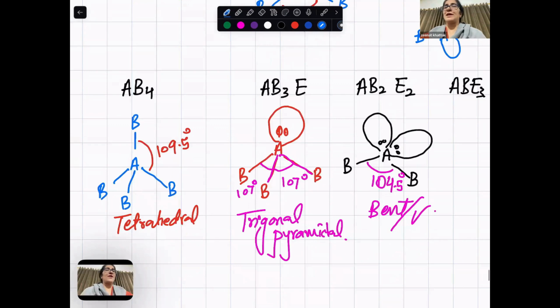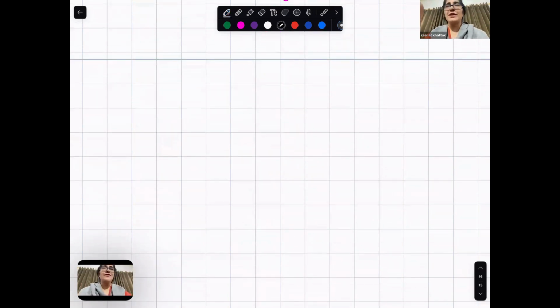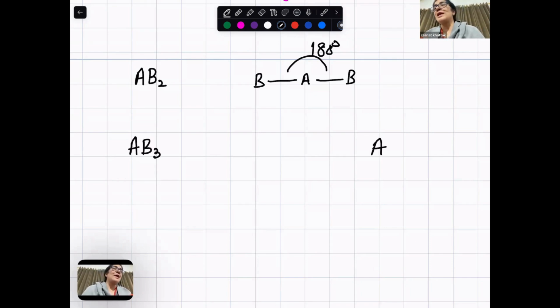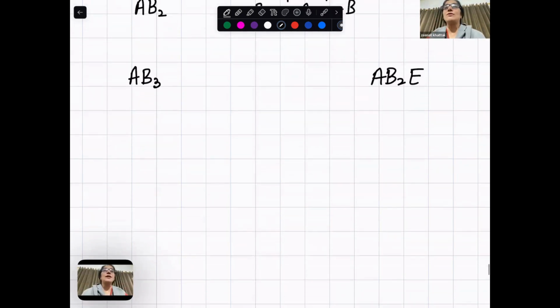So if I summarize what we have done: if it is AB2, it means A is bonded to just two bond pairs, 180, linear. AB3, and then AB2 and one lone pair.